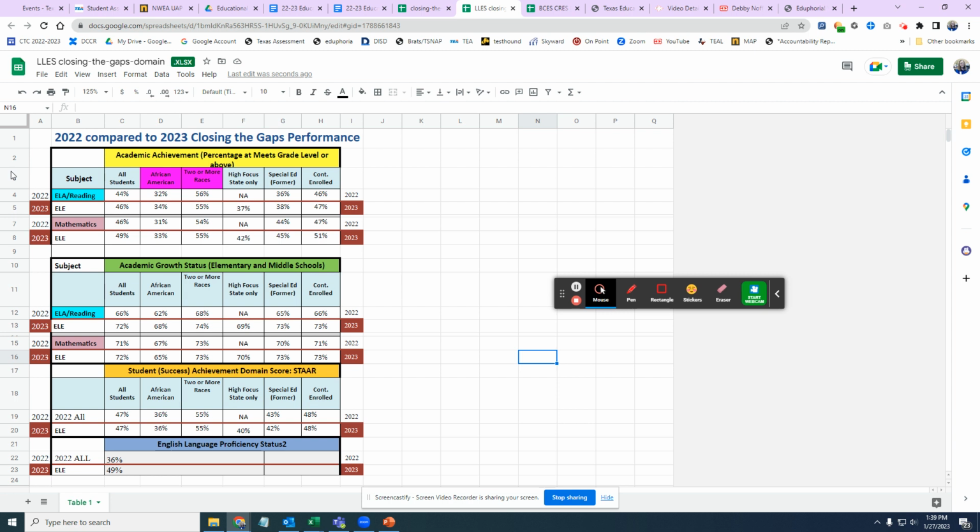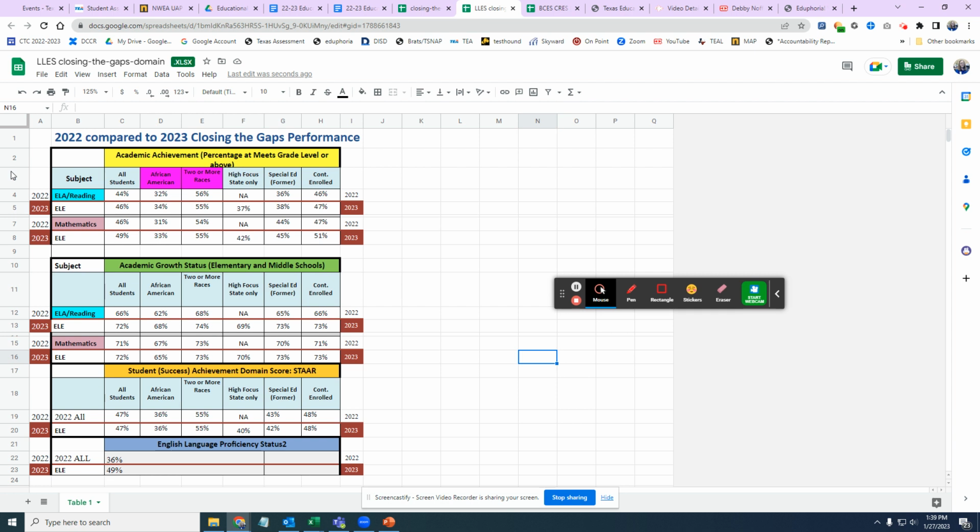Okay. Then we have the high focus. The high focus is only used for state accountability, and your high focus is where we put in your emergent bilingual, your economically disadvantaged, your special ed, and your highly mobile. They all go into one big category, but they are only counted one time. We have special ed former. You probably do not have 10 students that have been dismissed from special ed on your campus in the 3rd and 4th grade. So your special ed former probably will not count.